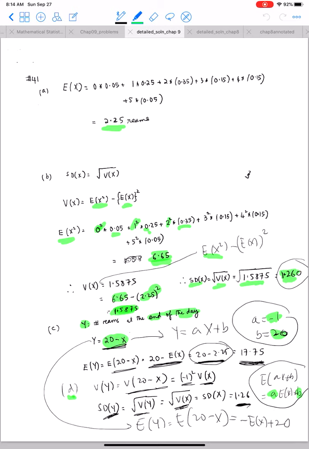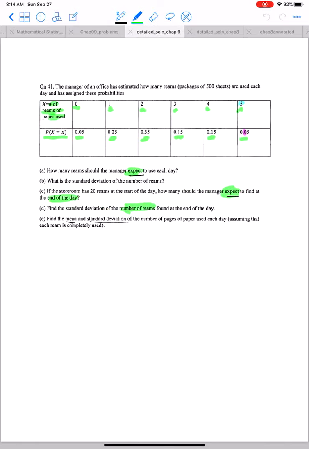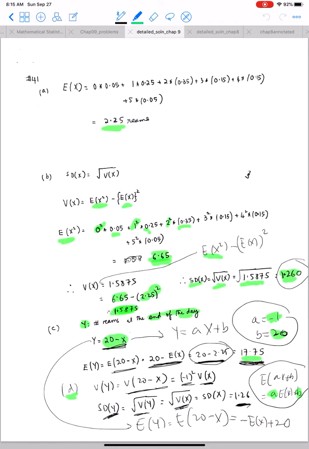So that's what we did. We found the expected value and the standard deviation, so that is also done. Now the next part is to find the mean and the standard deviation of the number of pages used each day, assuming that each ream is completely used.